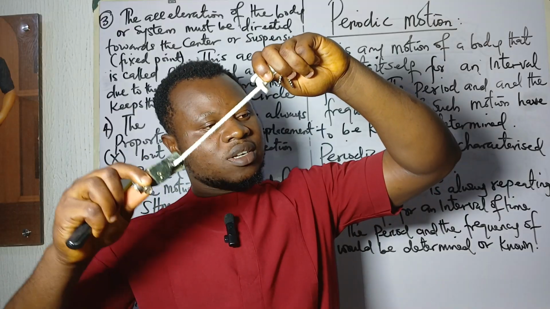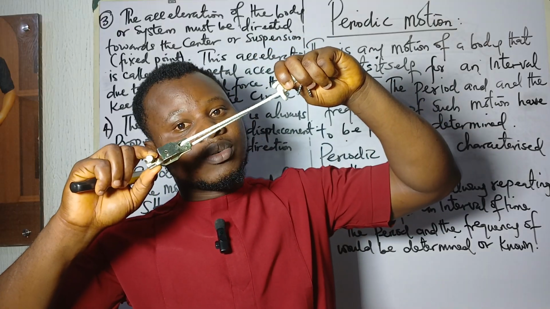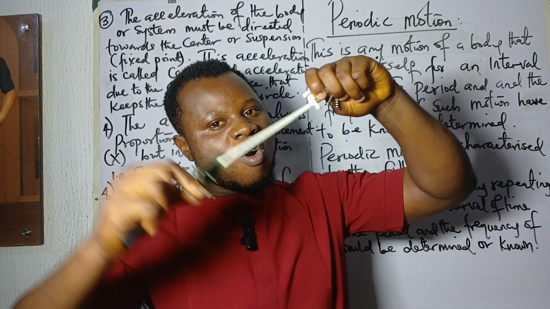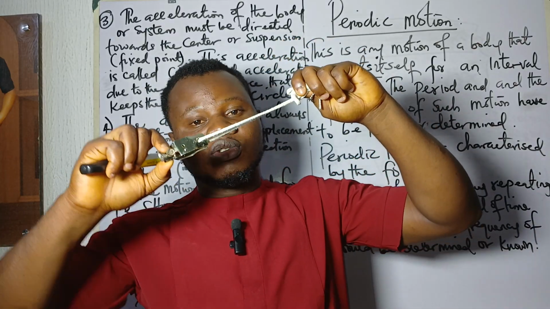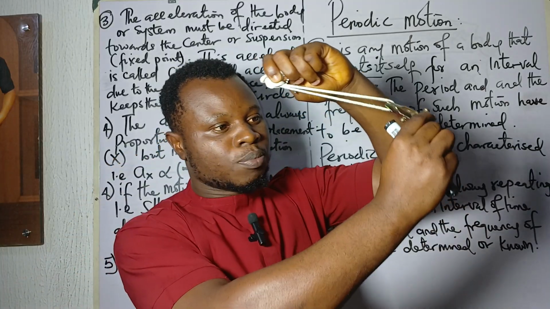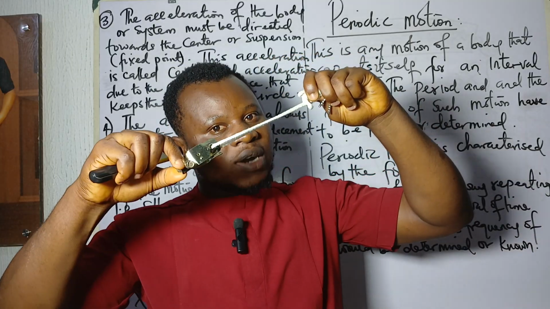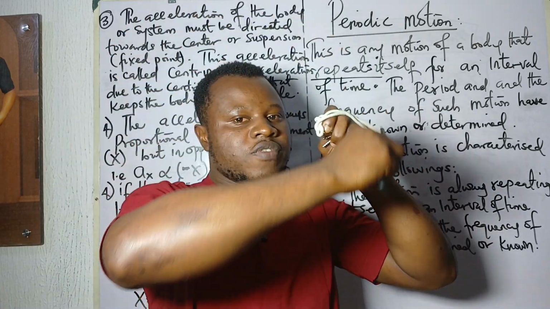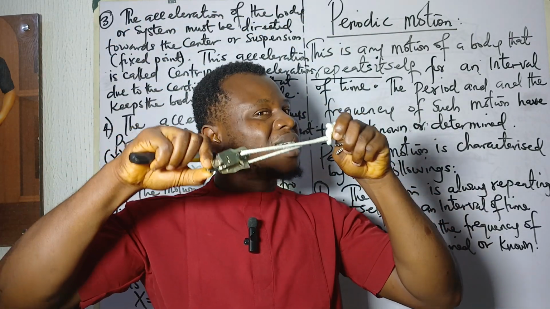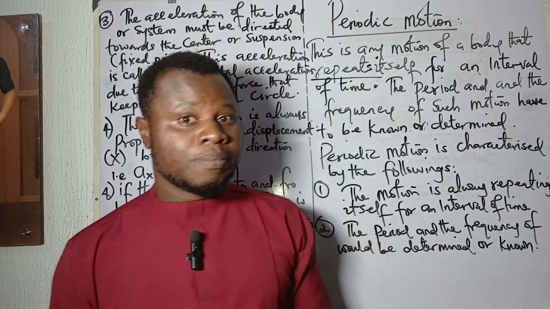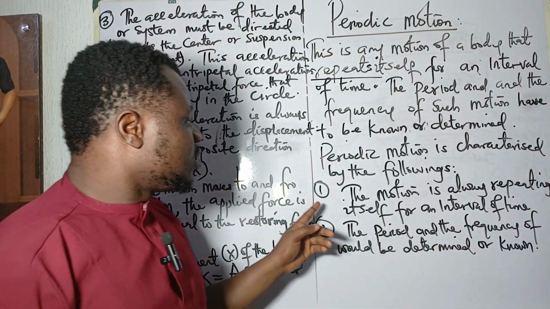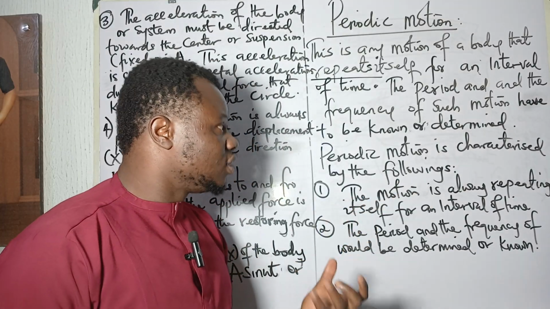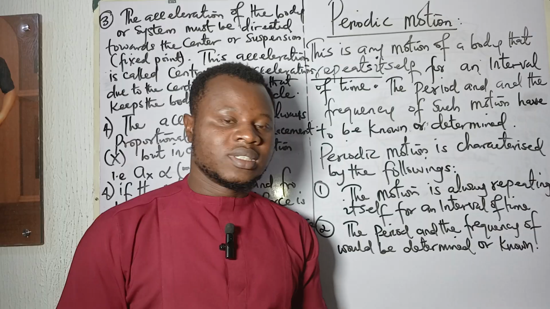A period means the time it takes this thing to move from here to this point, and come back to the initial point, or the time it takes to move in a circle and come to the initial point where you released it. That is what we call a period. So the periodic motion is always repeating itself.